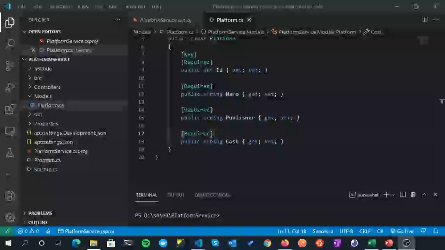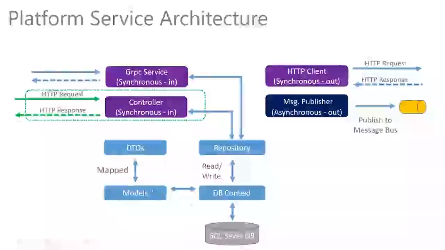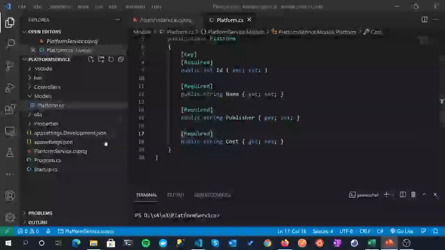All right, so the next thing we want to do is create our DB context. So again, we'll pay a quick visit to our architecture. We've created our model, just a platform model. We're now creating our DB context, which effectively maps our models down to our persistent data store. Now, to begin with, we're just using an in-memory database, but we will move to SQL Server eventually. So this is the next thing that we're going to tackle.